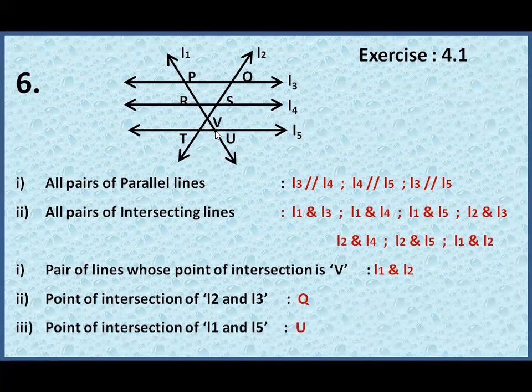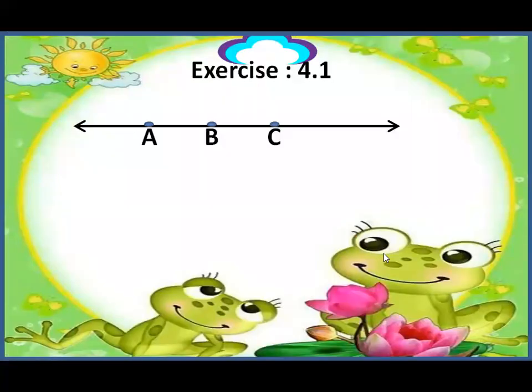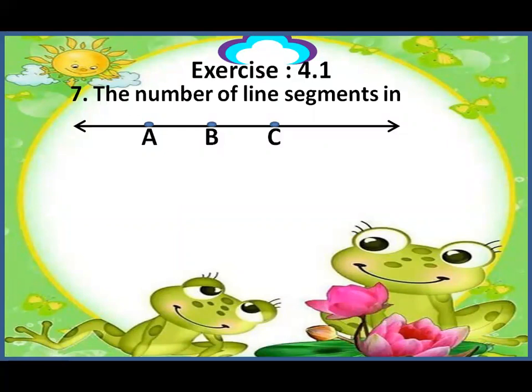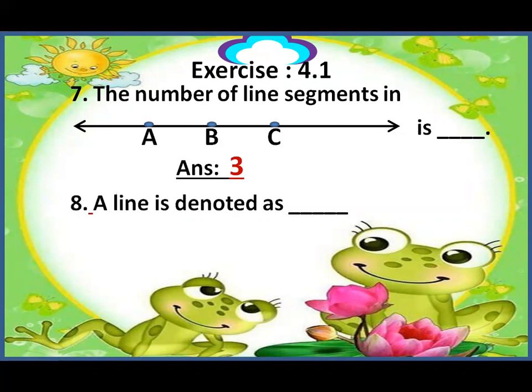L1 and L5 intersect at the point U. So now you have the number of line segments here again. AB, AC, BC. So you have three line segments. A line is denoted as AB and a line over it.